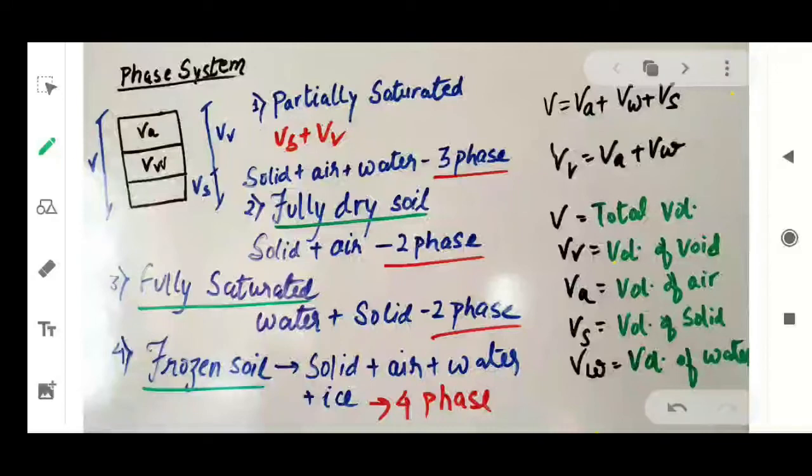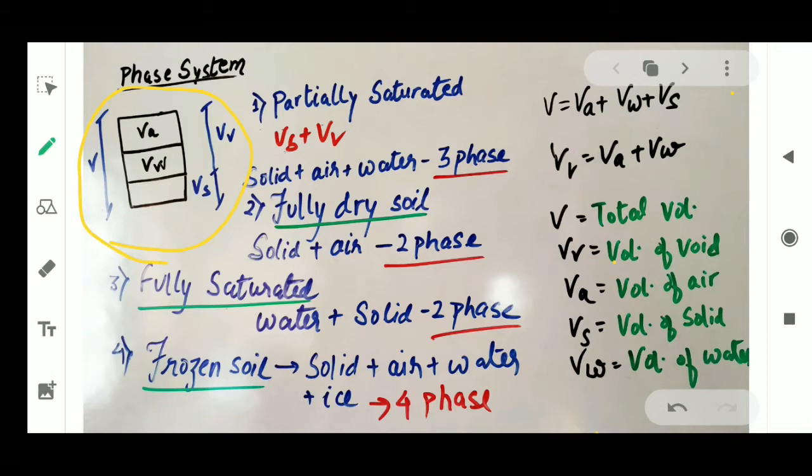Hello everyone, in this video we will understand the concept of phase system, right? So phase system is very important to understand in geotechnical engineering. For this I have drawn the diagram to understand the phase system, which you can see in the yellow marker.